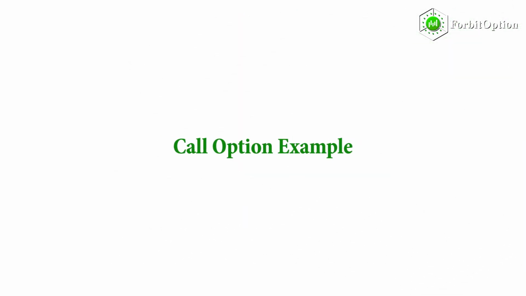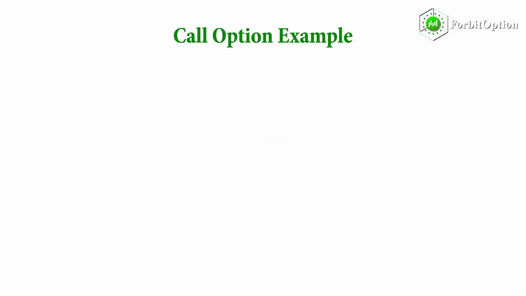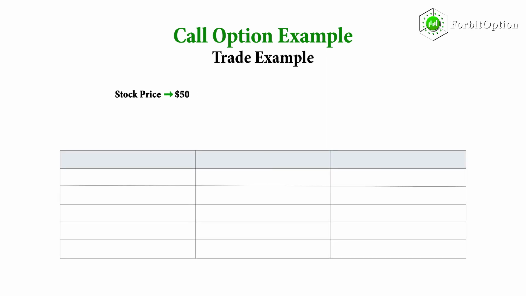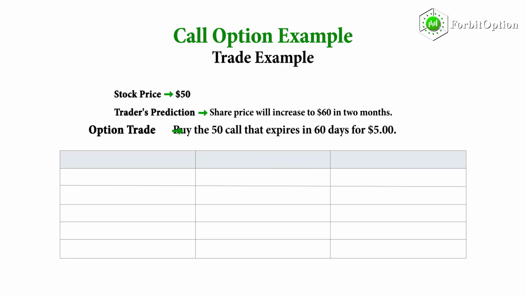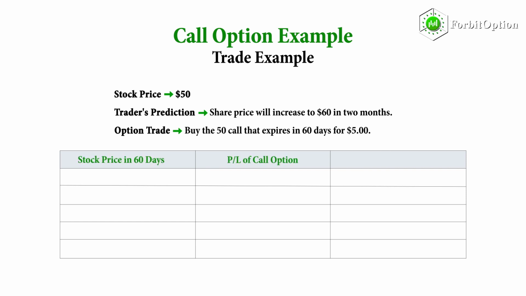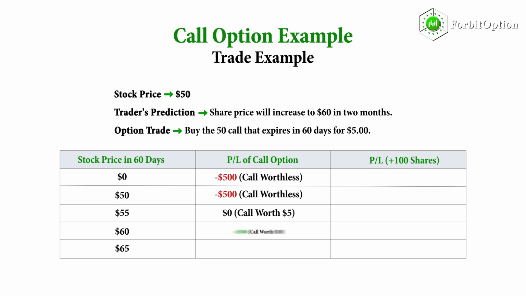Call option example. To make sure call options make complete sense to you, let's look at a hypothetical trade example to demonstrate the profit-loss potential when buying a call option. At $50 or less, at or below the call strike price, the option will be worthless at expiration because there's no value in being able to buy shares of stock at $50 with the call option when the stock price is at or below $50.